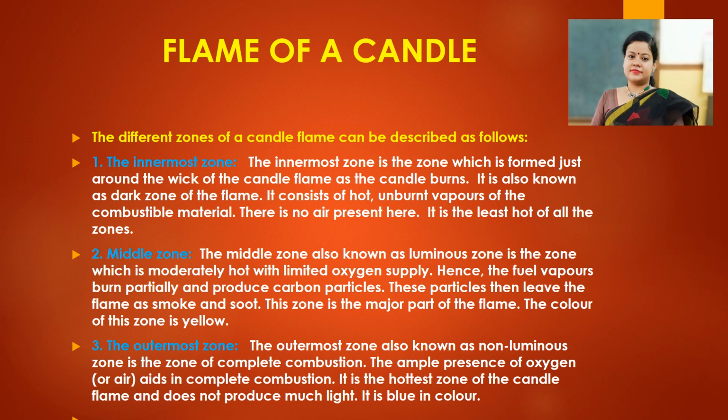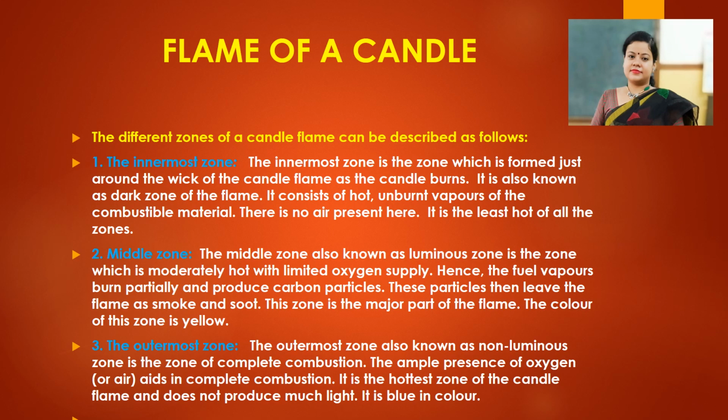It consists of hot, unburnt vapors of the combustible material. There is no air present here, so it is the least hot of all the zones. As the innermost part does not get any air, it does not undergo combustion. It just produces hot unburnt vapor of the combustible material.